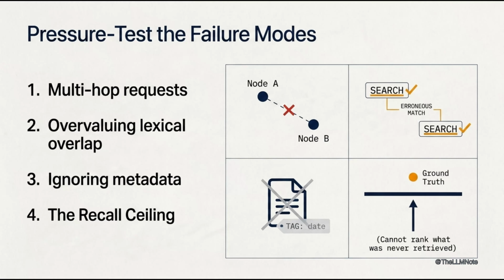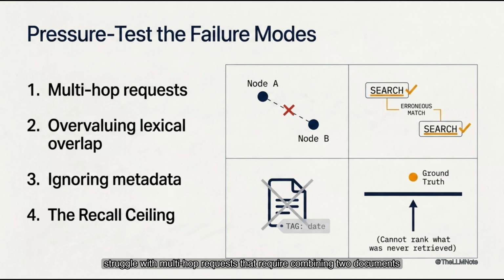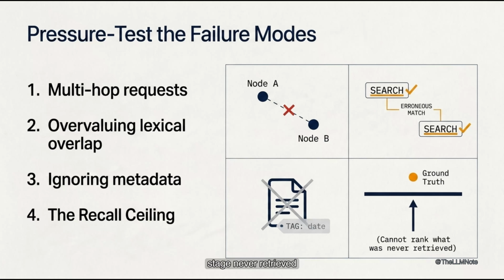Re-ranking is powerful, but it can fail in predictable ways. A re-ranker trained on short factual questions may struggle with multi-hop requests that require combining 2 documents. It may overvalue lexical overlap, underrank tables, or ignore metadata that never appears in the passage text. Candidate recall also sets a ceiling. A re-ranker cannot promote evidence that the first stage never retrieved. Latency rises with candidate count, and aggressive compression can erase provenance.